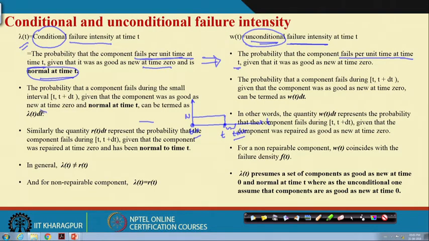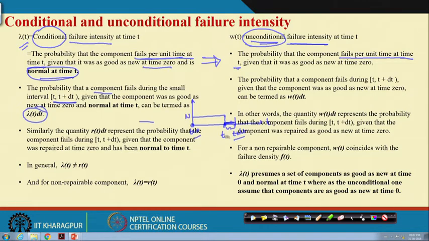Then, what is lambda t dt? Lambda t dt is the probability that a component fails during this small interval, within t and t plus delta t. What is the probability that the component will fail within this small unit of time?